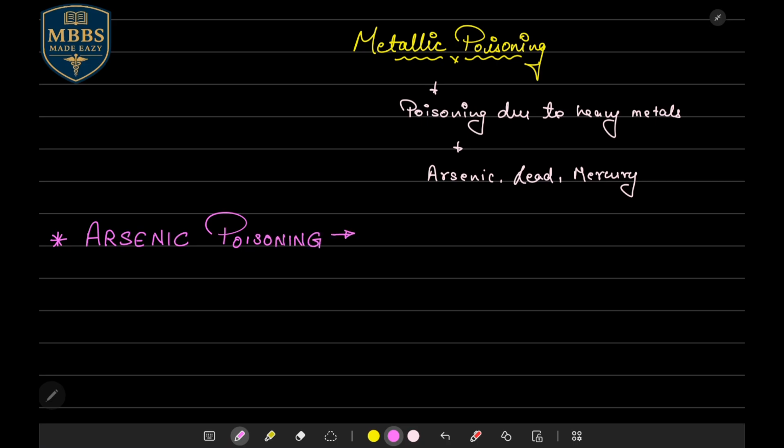Arsenic is a heavy metal. What is so special about arsenic poisoning? Arsenic poisoning is the most common acute heavy metal poisoning that occurs in our society.